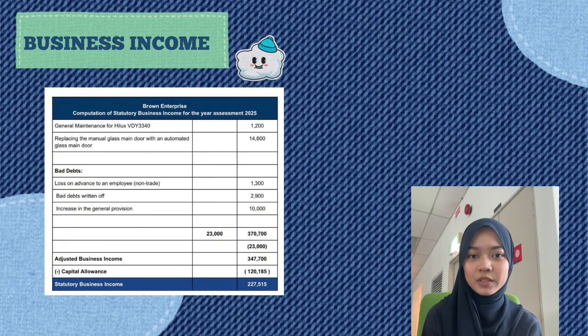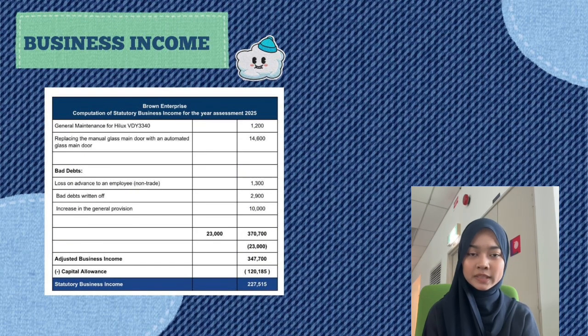Lastly, for bad debt, the loss on advance to an employee of 1,300 ringgit, bad debt written off of 2,900 ringgit, and the increase in general provision of 10,000 ringgit are all added back because they are not allowable deductions. The total non-allowable expenses added back amounted to 23,000 ringgit, giving a total adjustment figure of 370,000 ringgit. After deducting the other income of 23,000 ringgit, the adjusted business income is 347,700 ringgit.